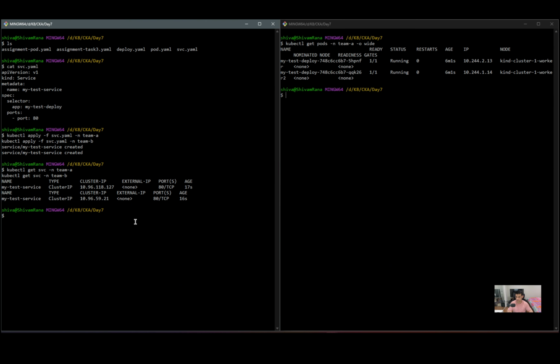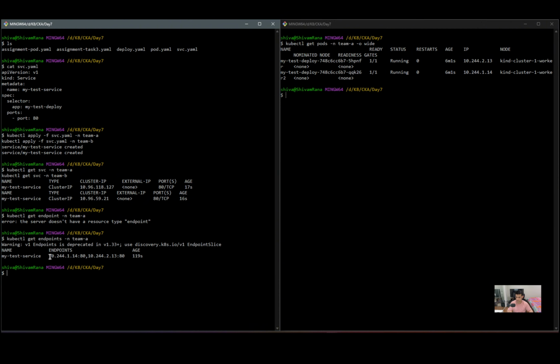Now let's verify the endpoints of each of these services. We can see here there are two endpoints for this service. And if you look at this tab where I have the two pods from the team A namespace, and check these IP addresses, you will see that this endpoint IP address and these pod IP addresses are the same.